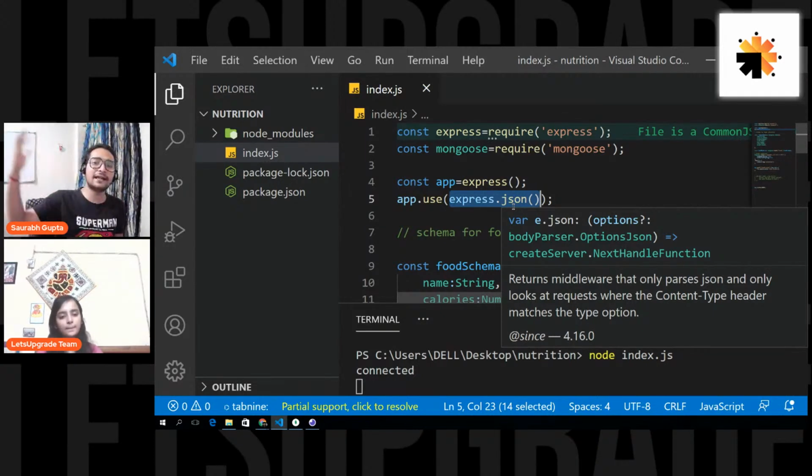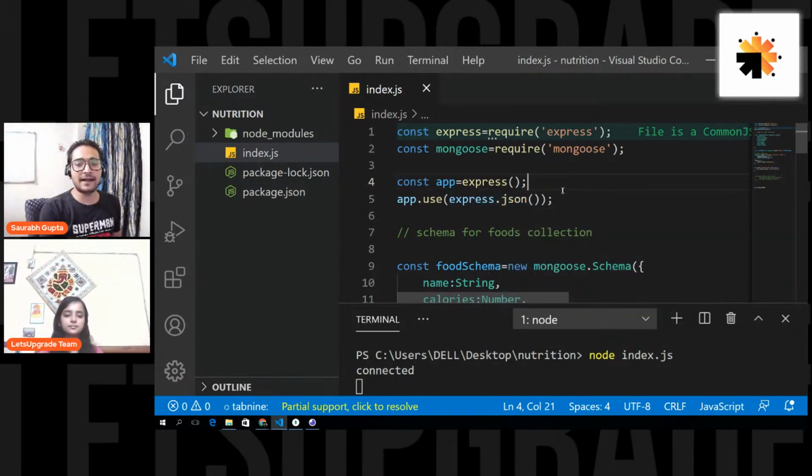So anytime data comes from the front end, it will be converted to a readable object. That's it. It's very easy to apply middleware in Node.js. You just write app.use and the middleware, express.json, and that's very simple. Cool.